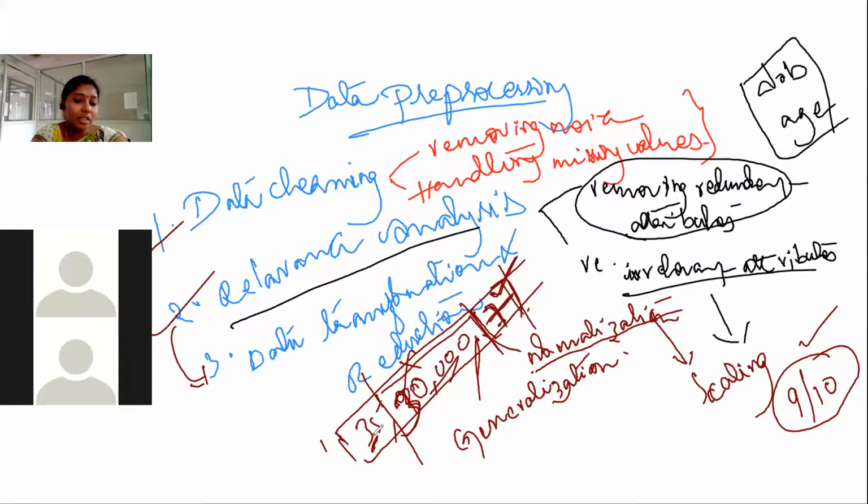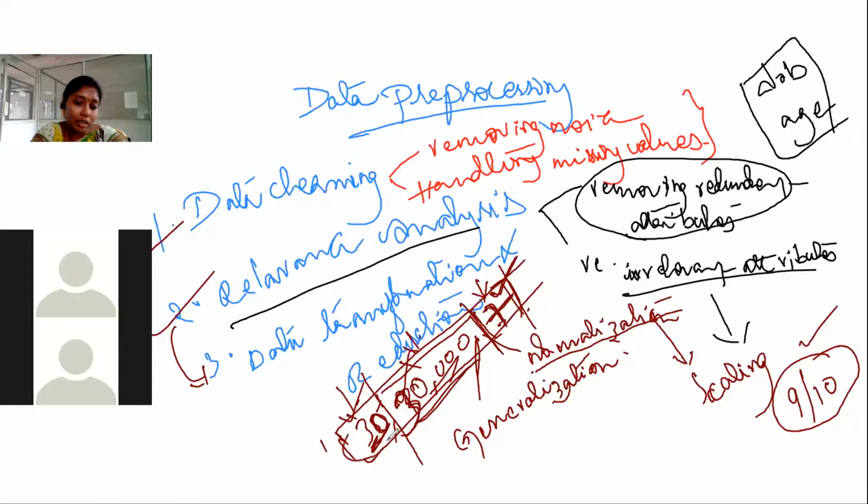Similarly, if you consider age, maybe this is a considerable age group. At the age of 30 he is getting 30,000, so it's a considerable age group, for example. If you consider the individual columns, we can tell whether that is a good figure or not.